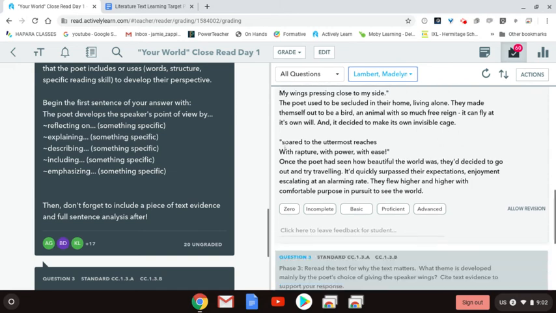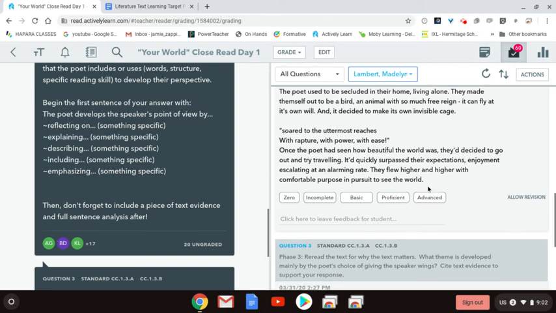And then in the second part, they decided to include a second text evidence here. And they said, "soared to the uttermost reaches with rapture, with power, with ease." And then they explained that in this case, once the poet had seen how beautiful the world was, they decided to go out and start traveling. And by doing so, they were able to learn a lot and have enjoyment within that world that they have seen to travel.